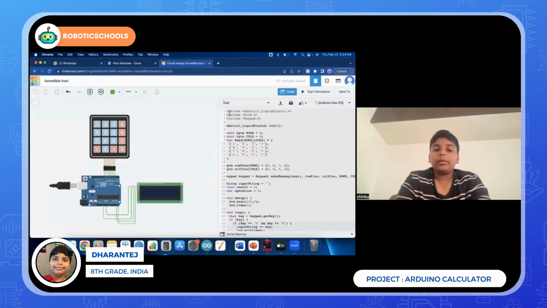I have been in robotics school for about 9 months now, and today I am going to show you my new project, which is the calculator using a keypad. First, I'll explain all about the code which I used for this project.